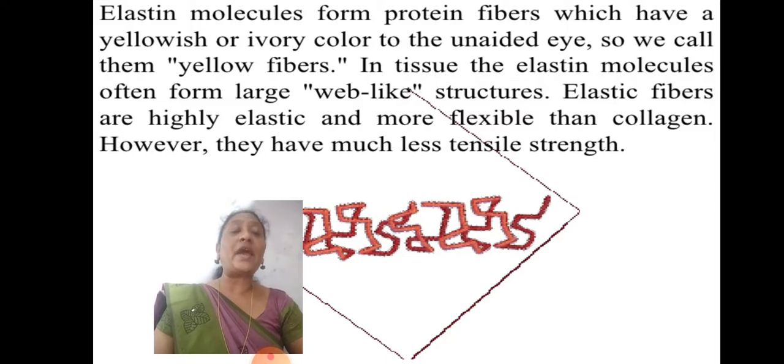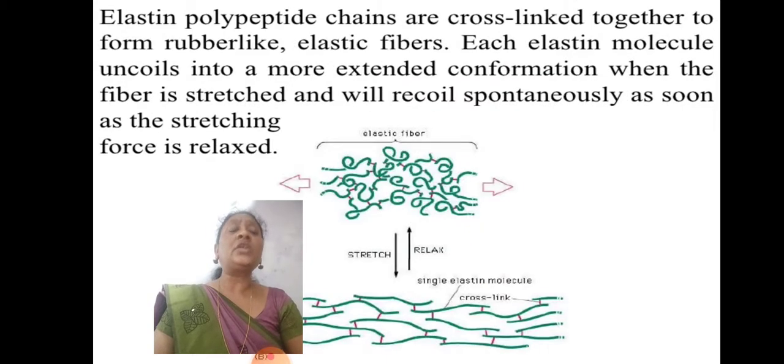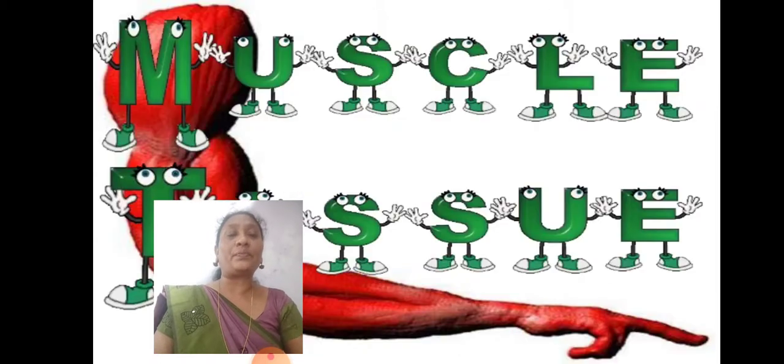However, they have much less tensile strength. Elastin polypeptide chains are cross-linked together to form a rubber-like network. In elastic fibers, each elastin molecule uncoils into a more extended conformation when the fiber is stretched and will recoil spontaneously as soon as the stretching force is relaxed.